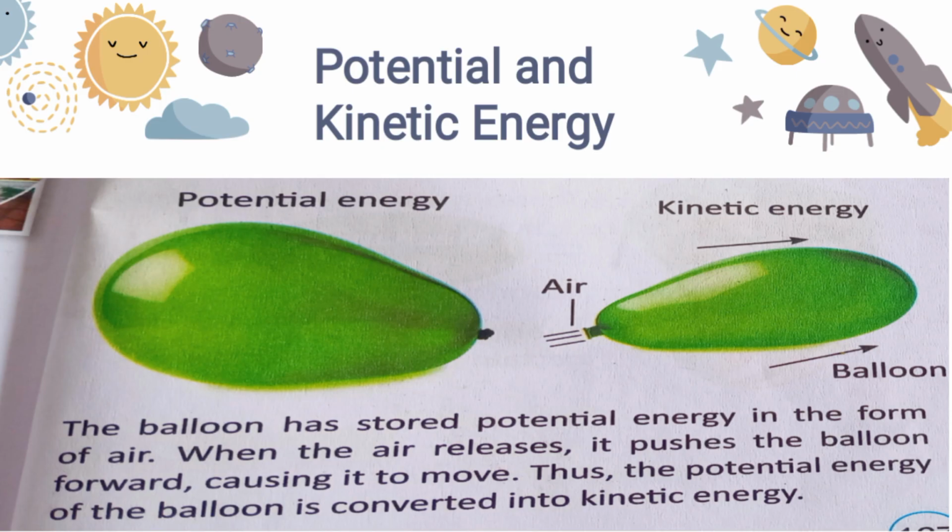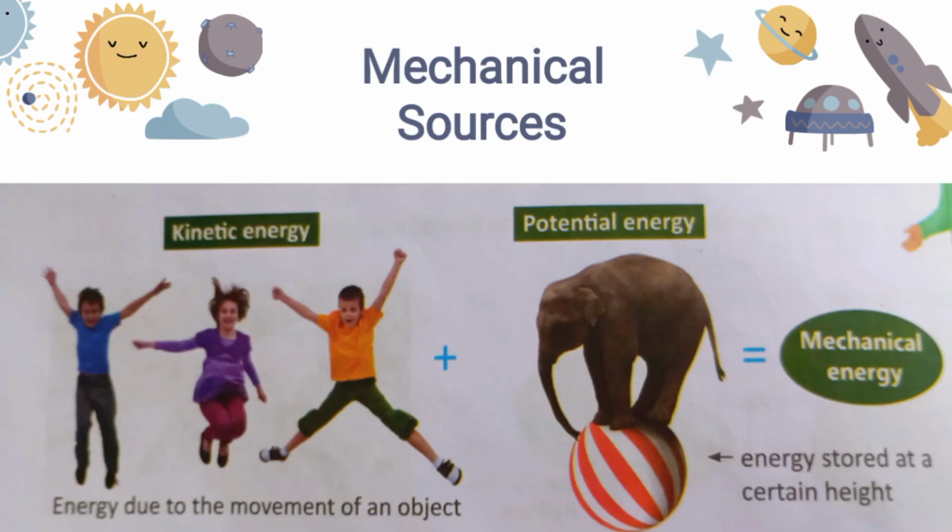Kinetic energy. Now next, mechanical energy. Mechanical energy is what? The sum of kinetic and potential energy is known as mechanical energy. It is associated with the motion as well as position of the object. As you can see in the picture, mechanical energy is shown as a kinetic plus potential energy combination.